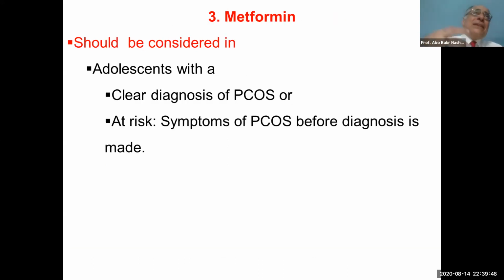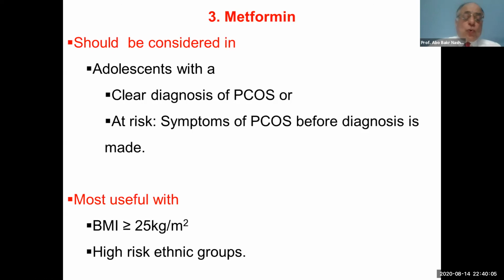The third second-line pharmacological treatment of adolescent polycystic syndrome is metformin, and it should be considered in adolescents with a clear diagnosis of polycystic syndrome and also those at risk of polycystic syndrome. Metformin is most useful with a body mass index more than 25 kg per meter square, or in the high risk ethnic group, as we mentioned, the African American.